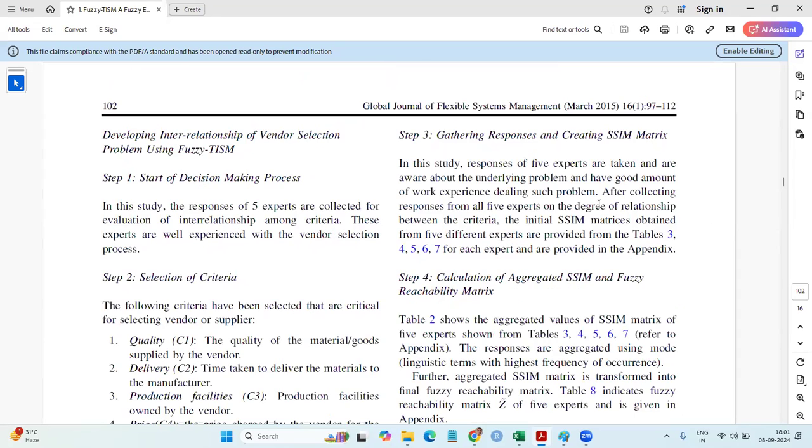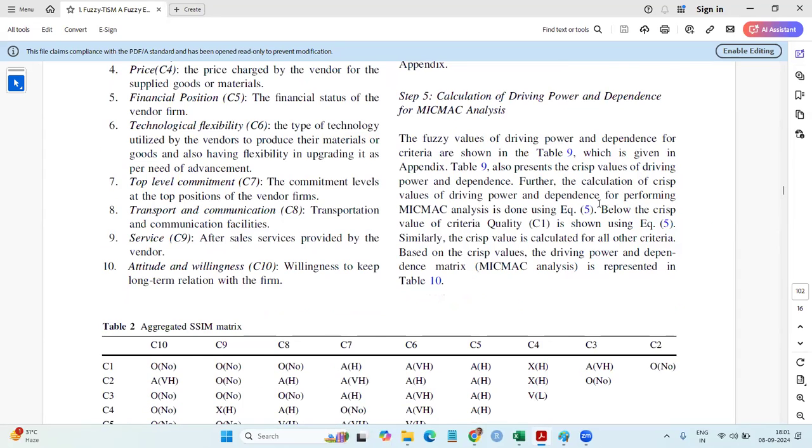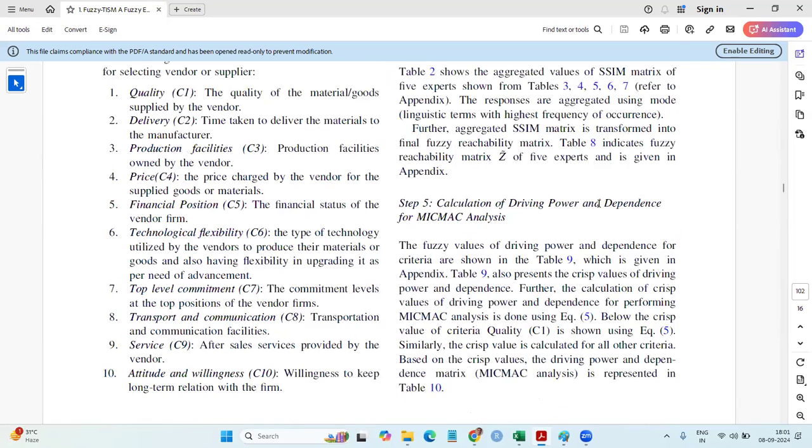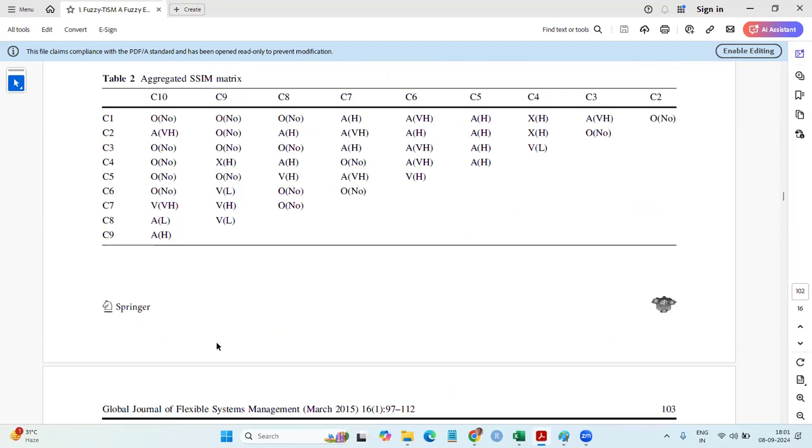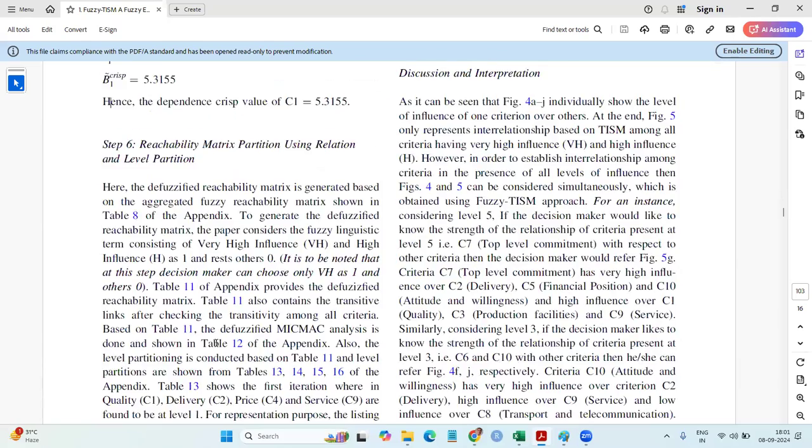Now they have given an illustrative example. They started with some criteria. These are the certain criteria. And see, 10 criteria are there. Quality, delivery, production facility. These are for how to select the vendor or supplier. These are the 10 criteria. Now, one thing let me show you.